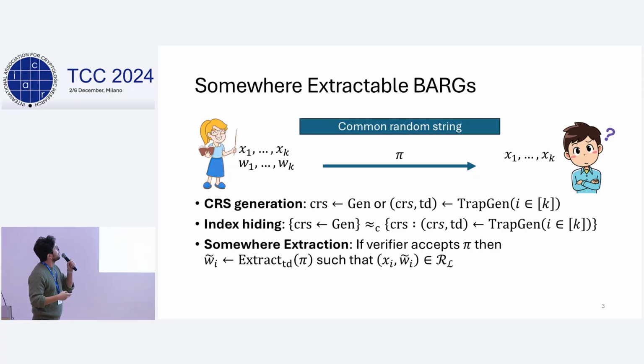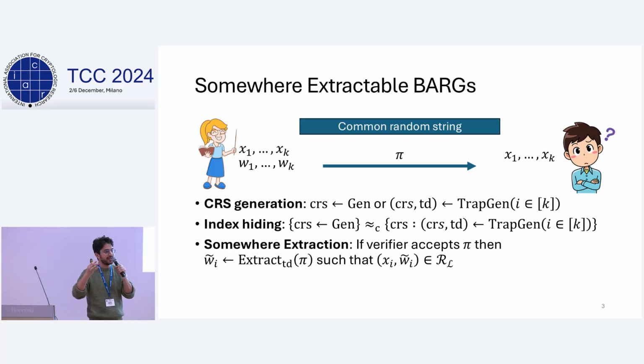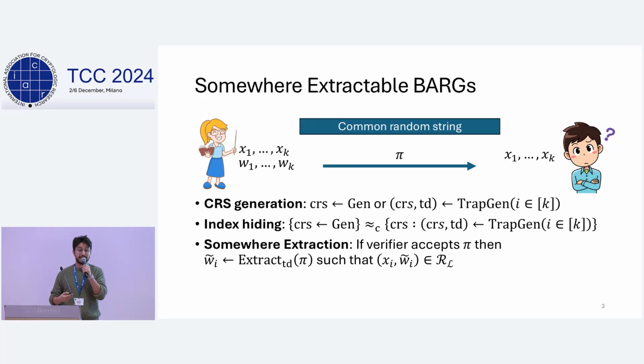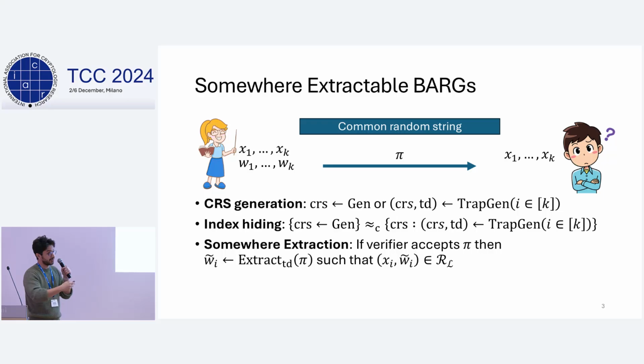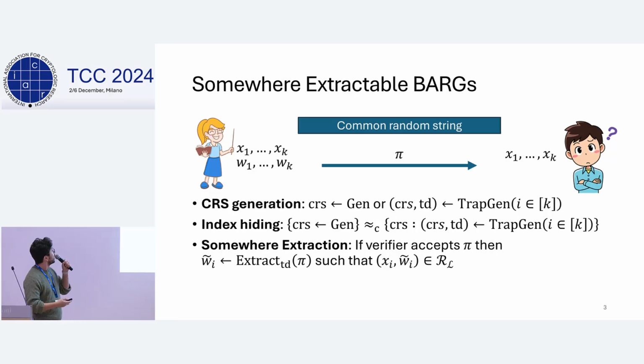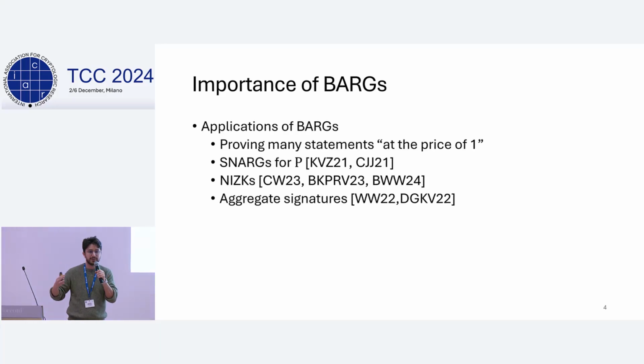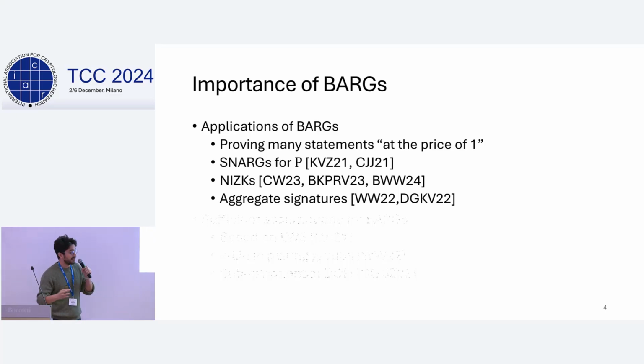Now I want to convince you that BARGs are important, but you probably know that they are. By definition, they allow us to amortize the cost of proving many NP statements, but they have many other applications. For example, they can be used to get SNARGs for P or RAM delegation. They can be used to get NISCs. They can be used for aggregate signatures, and I'm probably missing many other applications. And because they're very useful, we as a community have spent a lot of time and effort to try and construct them from a wide variety of assumptions. So now we have constructions based on LWE, on pairings, on sub-exponential DDH. So yeah, BARGs, important.